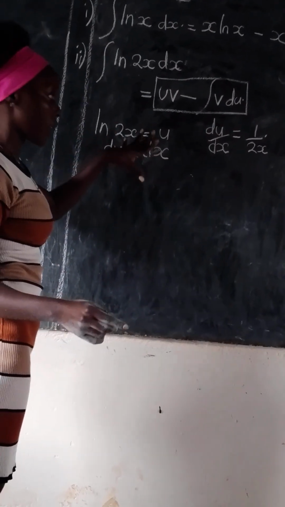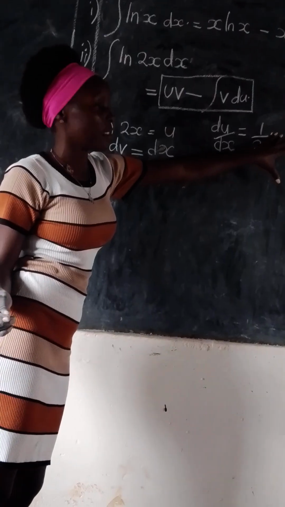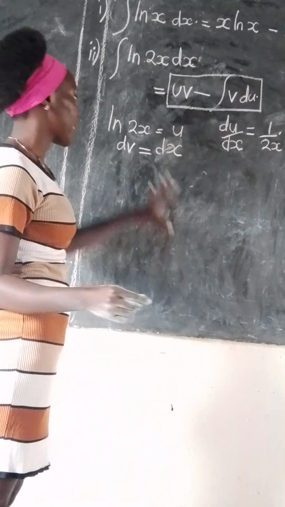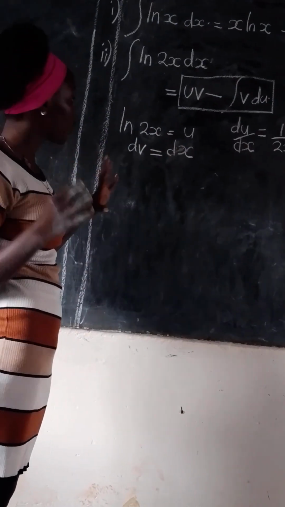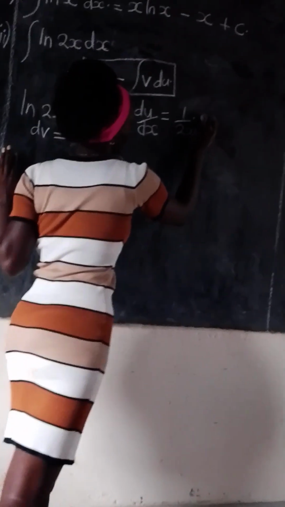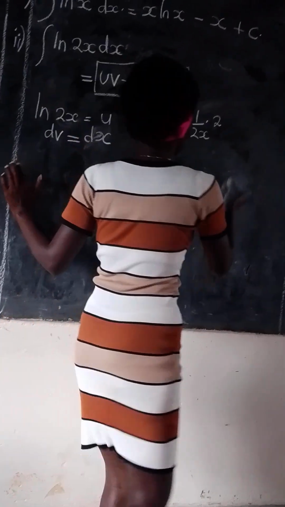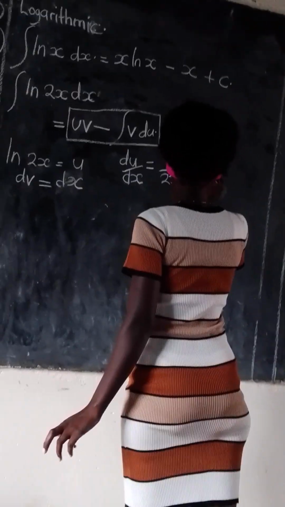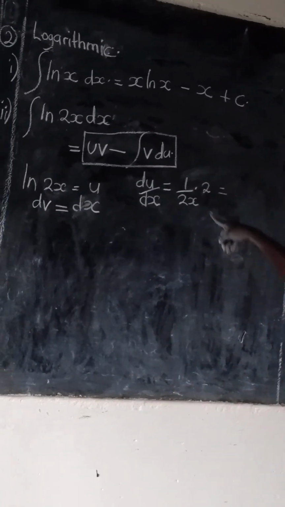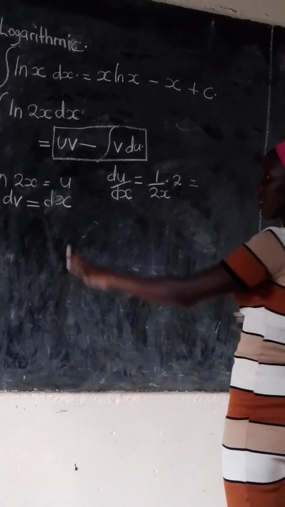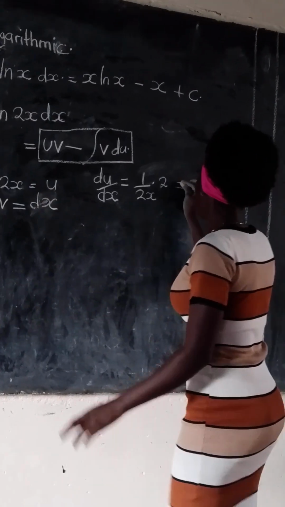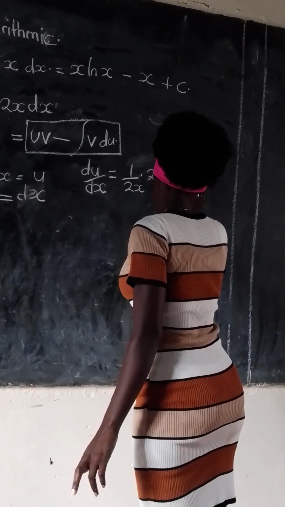If it was 5x, then you would have multiplied here by 5. But since you have 2x, if we differentiate the 2x, we have that 2. And then you are going to observe that our du dx from ln of 2x is going to be equal to 1 over x.